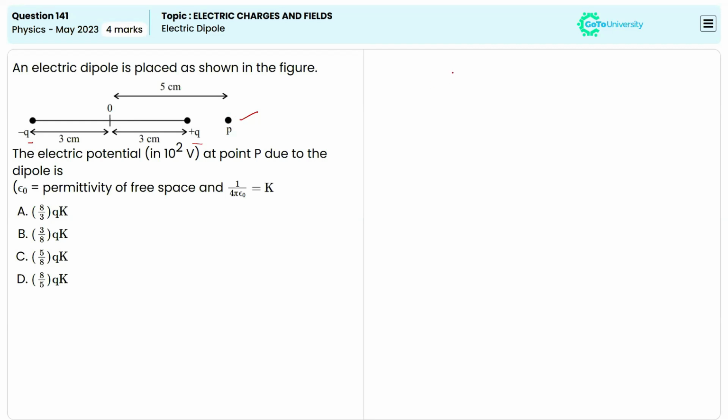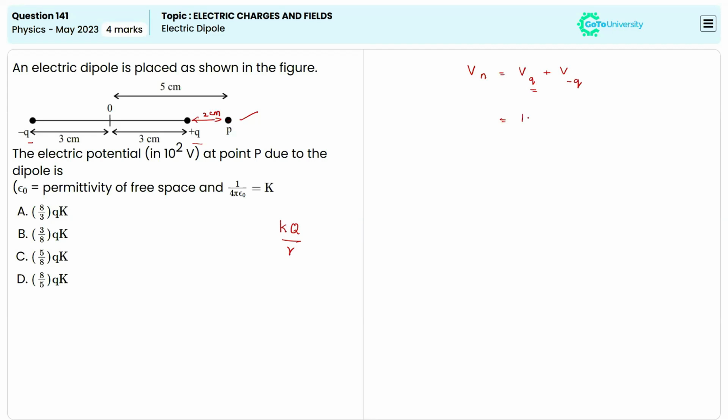Here we will have two electric potentials, because of the charge positive Q and negative Q. So we can write the net electric potential will be equal to the electric potential because of the charge plus Q and the electric potential because of negative Q. The formula of the electric potential is nothing but kq divided by r, right? So this is the general formula, kq divided by r. In terms of positive q, the distance will be 2 centimeters, because from P to positive q the distance is only 2 centimeters, right?